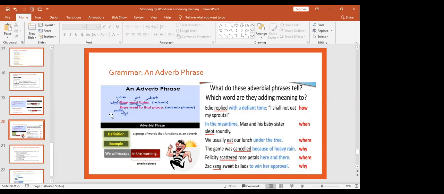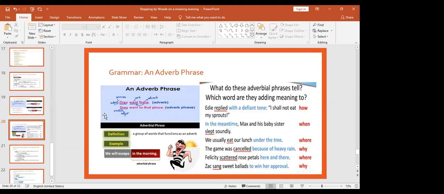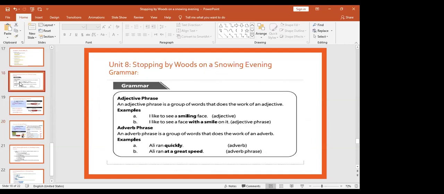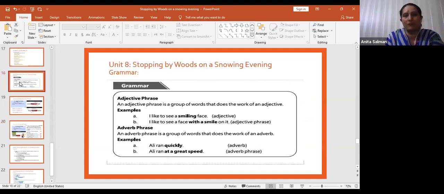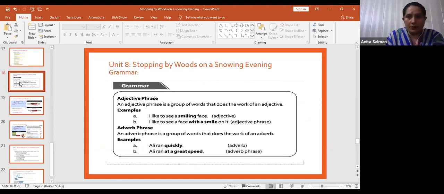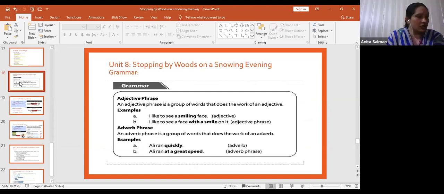If it is clear, then I'm going to refer back to your text. This was just to revise your previous knowledge. Now just look at your text. Your text is only this much. That should be clear to you. I'm going to repeat it again, your adjective phrase and adverb phrase. Hope you have opened the books. From your books, take out your grammar part and take out this page, I think page number 96.